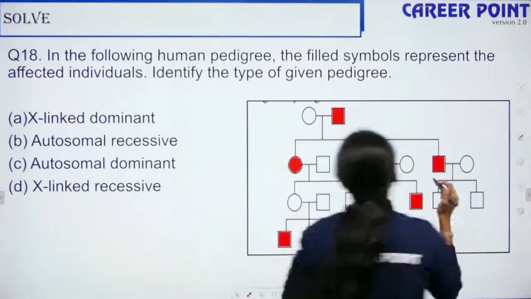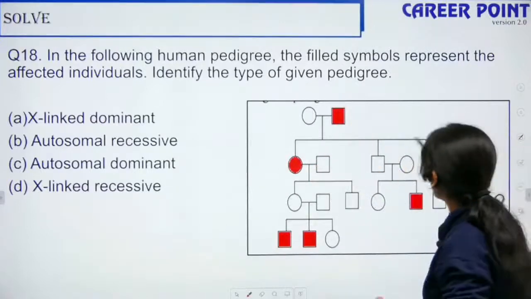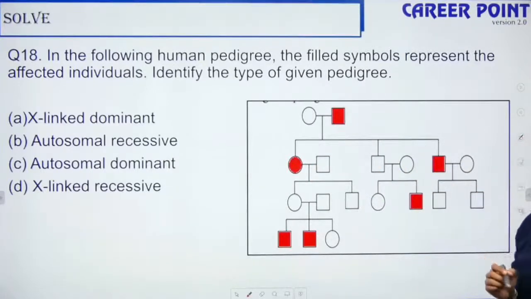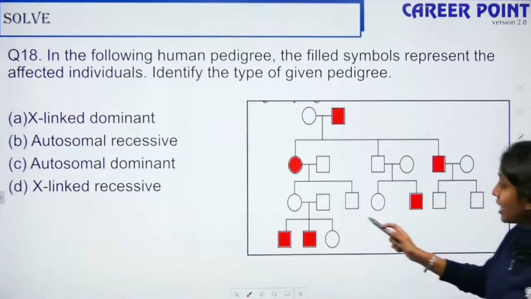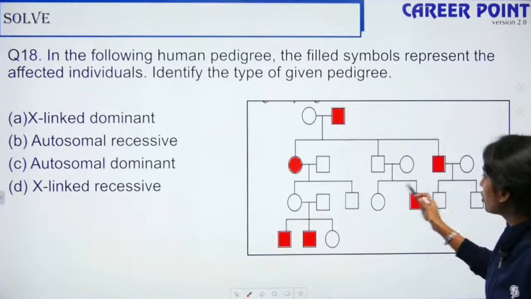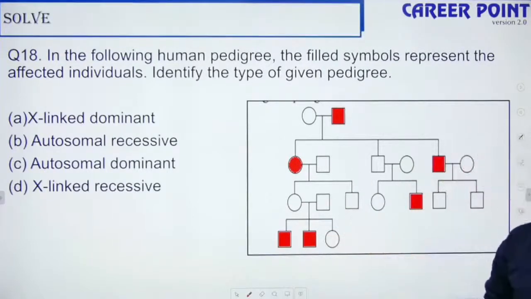D, X-linked. Father is affected, the daughter is affected, the son is also affected equally. So please look into all the generations and then give me the answer.